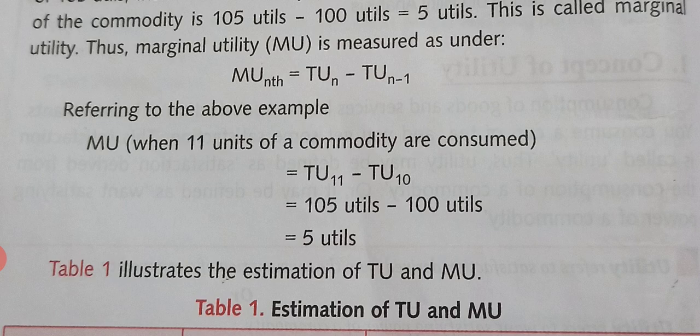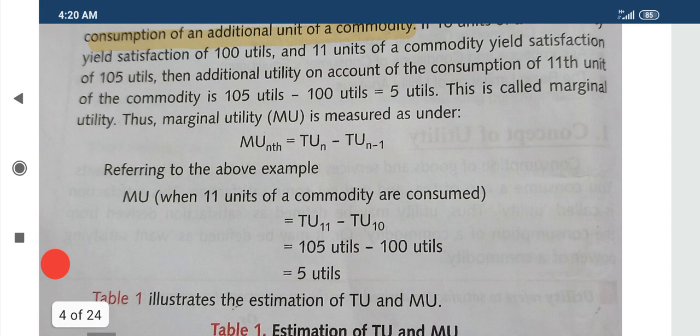So when you consumed one extra unit, what is the addition in the utility? That is 5 utils. So the addition in the utility when you consumed one more commodity is known as marginal utility. For example, if you have eaten 2 apples, you got 9 utility, and when you consumed the third apple, the total utility is 13. So what is the addition of the utility when you consumed the third apple? That is 13 minus 9, which is equal to 4.